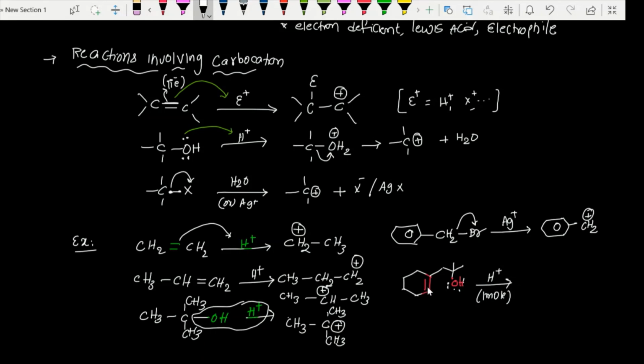The pi bond electrons can also interact with H plus, but even though the pi bond is a weak bond, it is less available than the lone pair. The lone pair is non-bonded, so it can attack easily. Whenever there is a double bond and OH, the OH group will be protonated more easily than the double bond. Then it will be removed as water, H2O. So this is what a carbocation is and the general reactions involving the formation of carbocation.